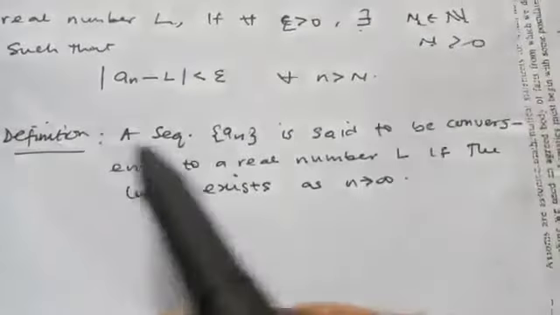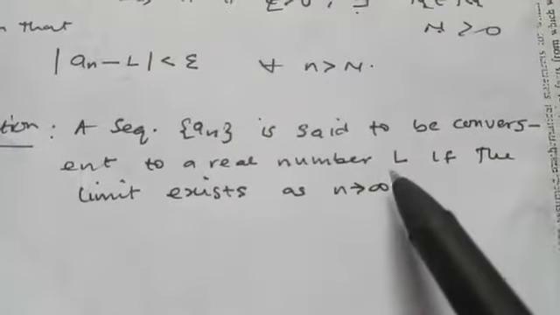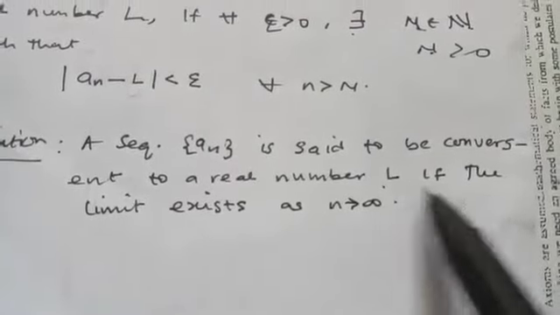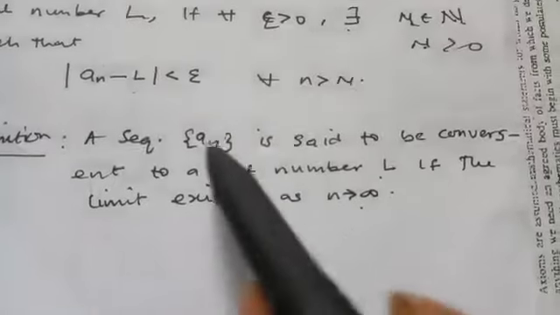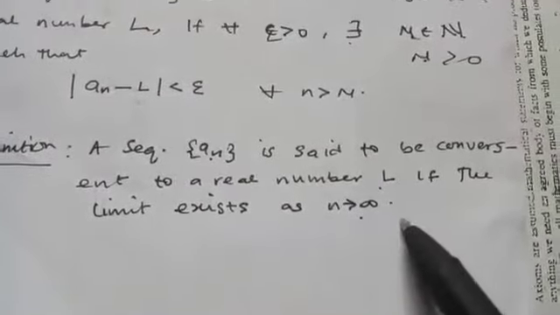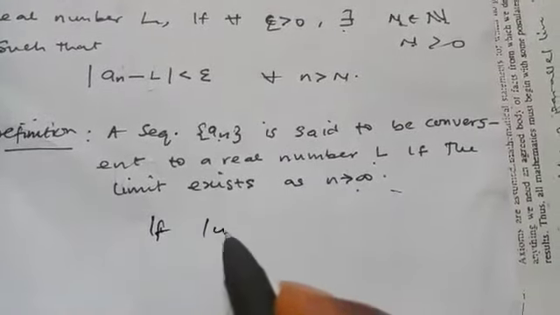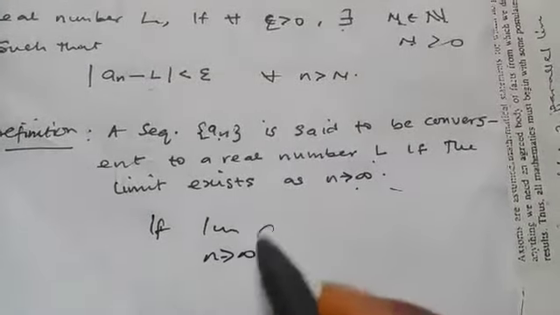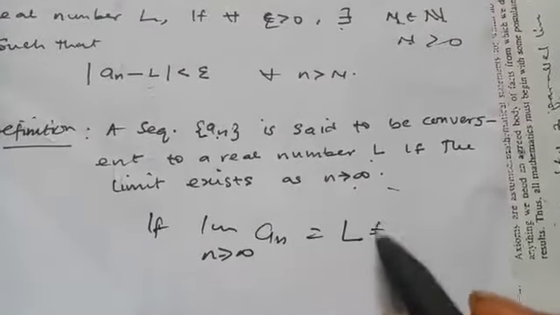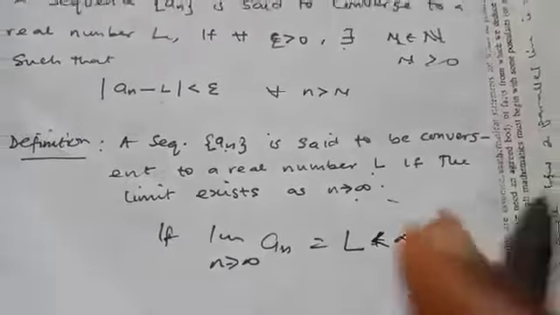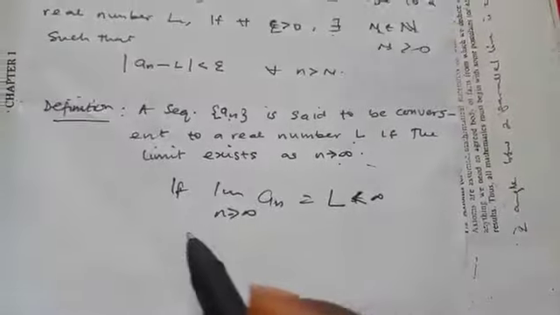So this is the definition. We say that a sequence is said to be convergent to a real number, to a certain value, if that limit exists as n tends to infinity. That simply means that if we have the limit as n tends to infinity of a_n equal to a certain finite value, then we say that the sequence converges.